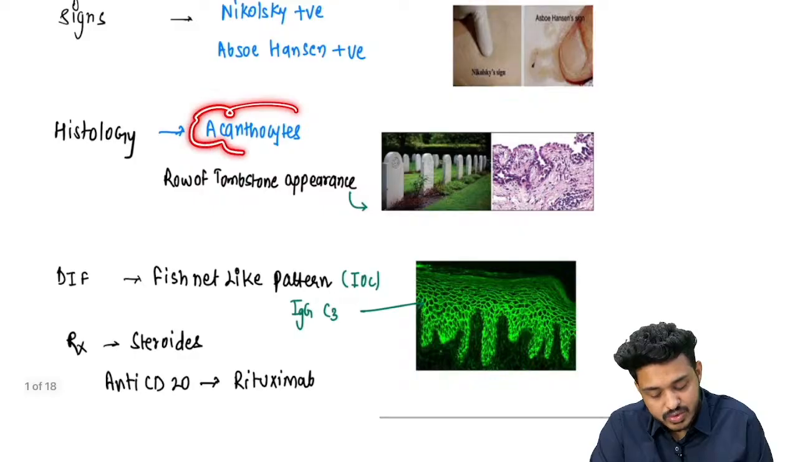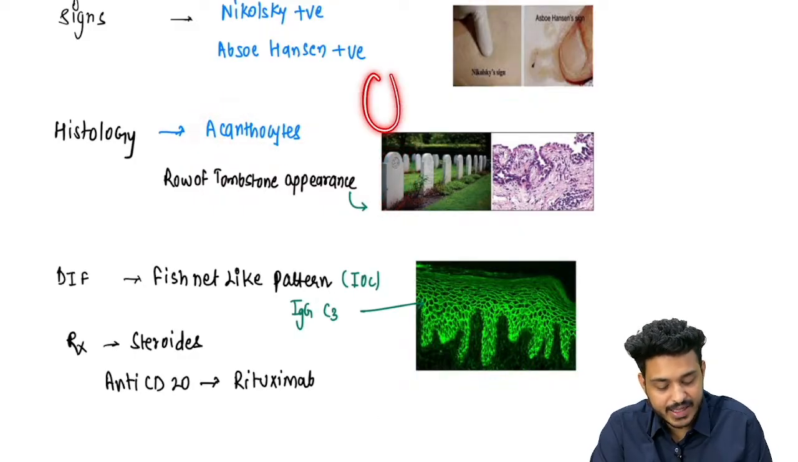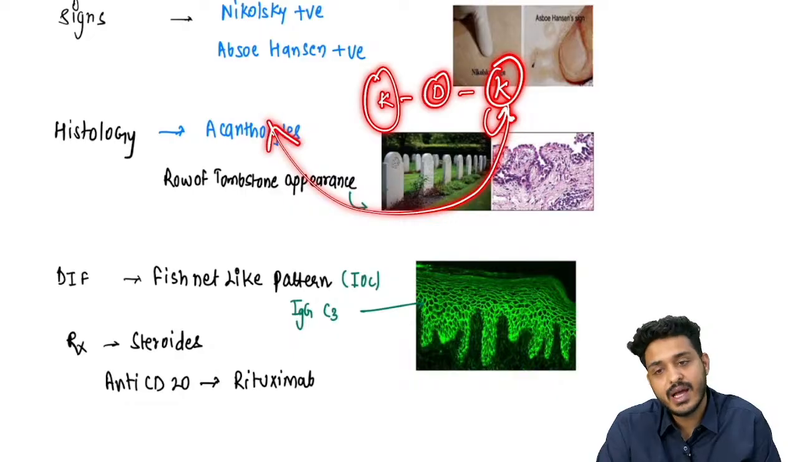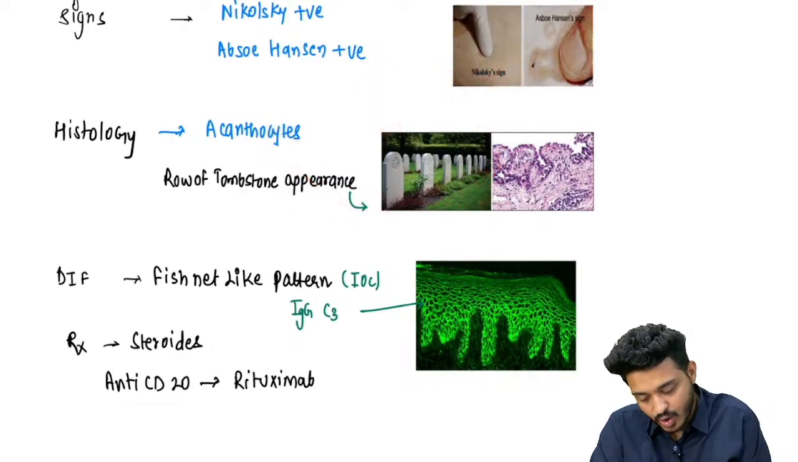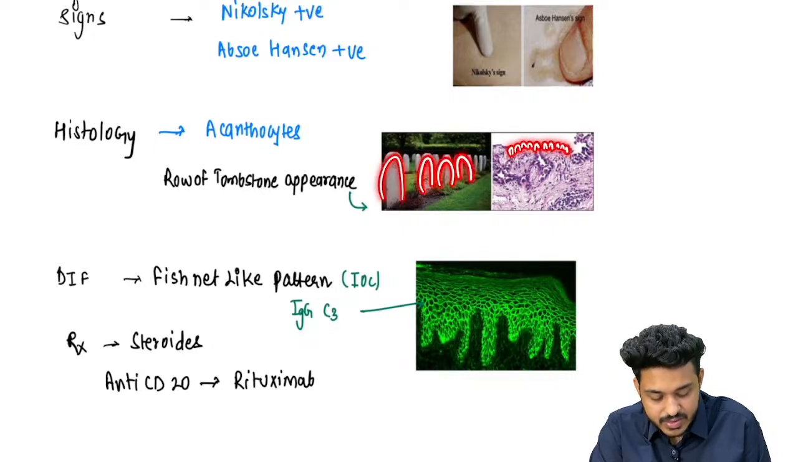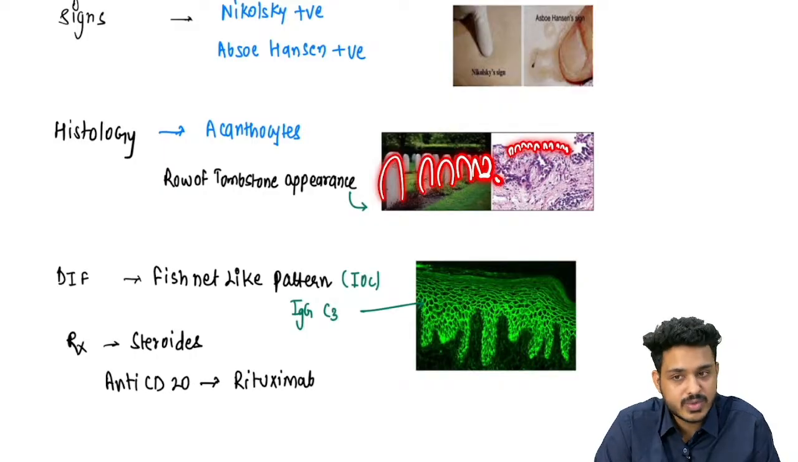Another finding: acantholytic cells are going to be there. These cells are going to get separated because they are connected with the help of what? Desmosomes. So when these keratinocytes are separated, we call them acantholytic cells, right? The row of tombstone appearance is going to give you this kind of appearance, and this is the same appearance we are finding over here also. That is why it is known as row of tombstone appearance.